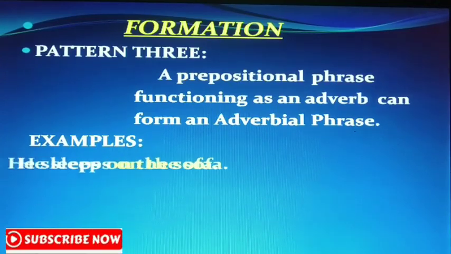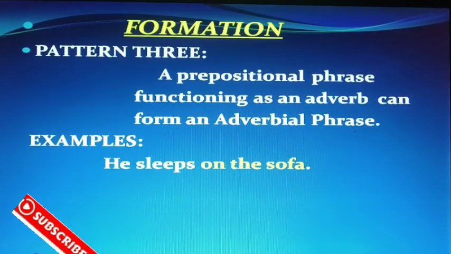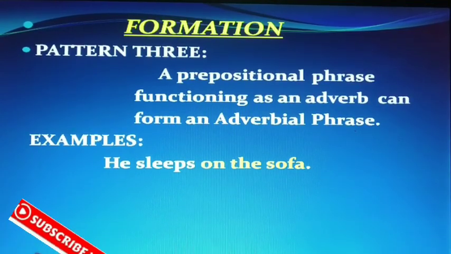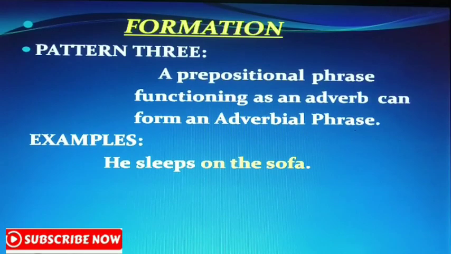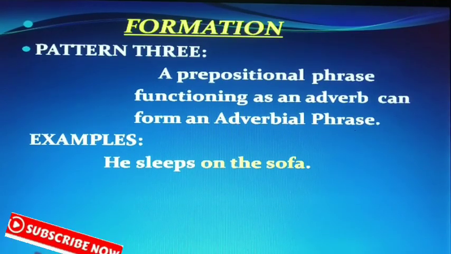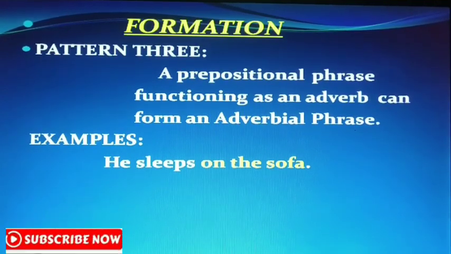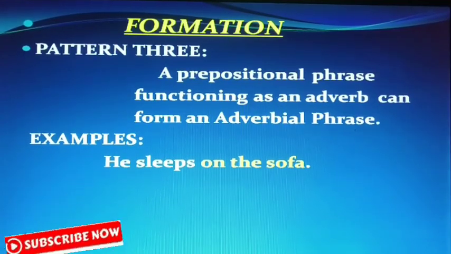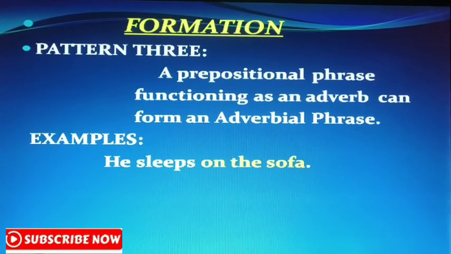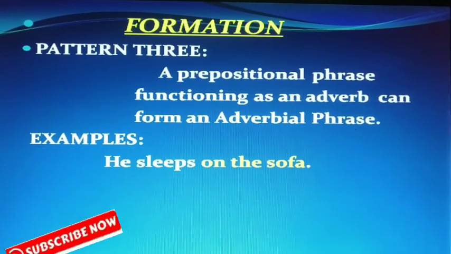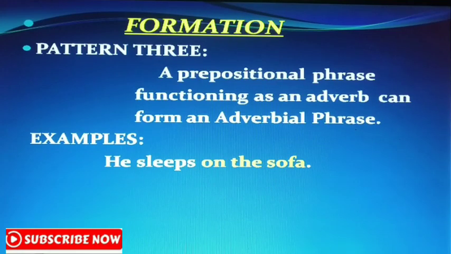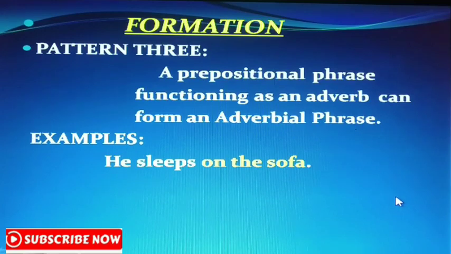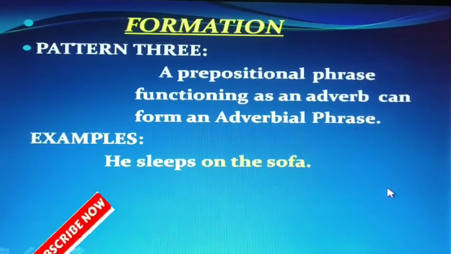Examples? Look at the examples. He sleeps on the sofa. On the sofa is in the yellow. It is an adverbial phrase. It is also a prepositional phrase because it begins with a preposition. And it answers the question. It is an adverbial phrase. Why? Because it answers the question where. Where does he sleep? On the sofa is the answer. So on the sofa is the adverbial phrase. It is a group of words. It is working as an adverb because it answers the question where.